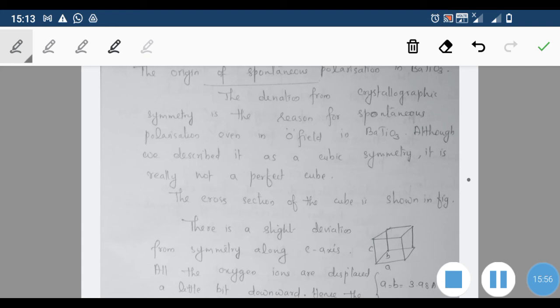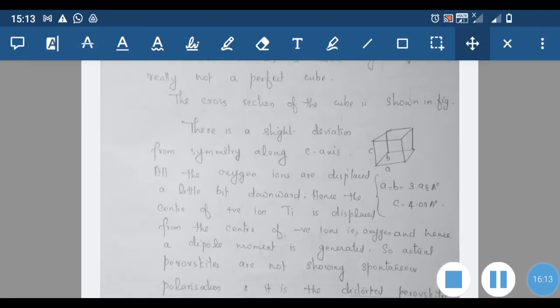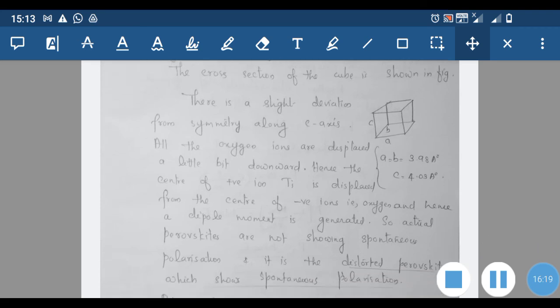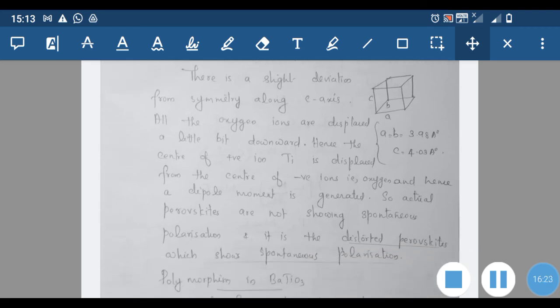In barium titanate, the deviation from the crystallographic symmetry is responsible for the spontaneous or ferroelectric nature. Although we described it as a cubic symmetry, it is not really a perfect cube. If we look into the exact structure, we can see that there is a slight deviation from symmetry along the c-axis, because all the oxygen ions are displaced a little bit downwards.